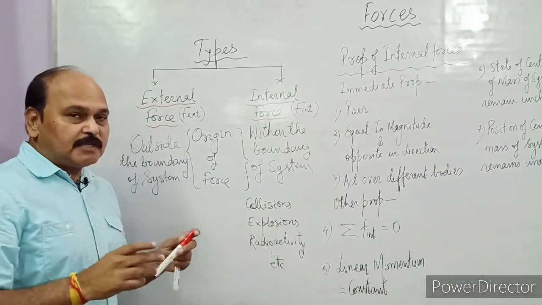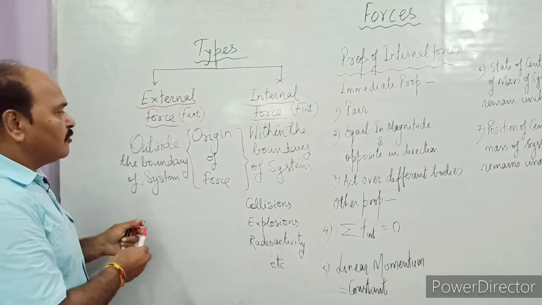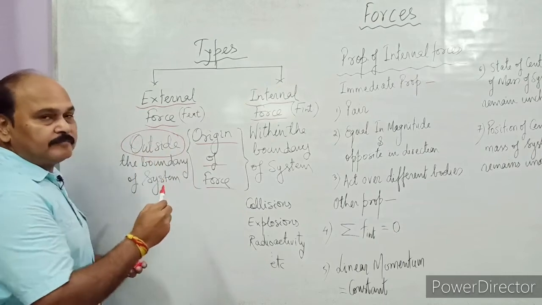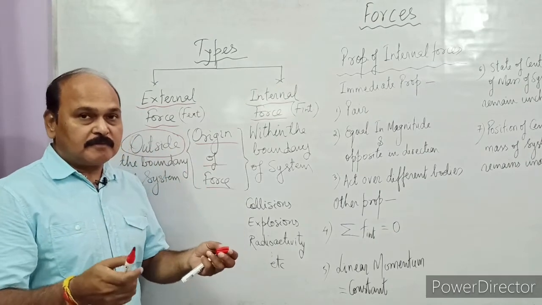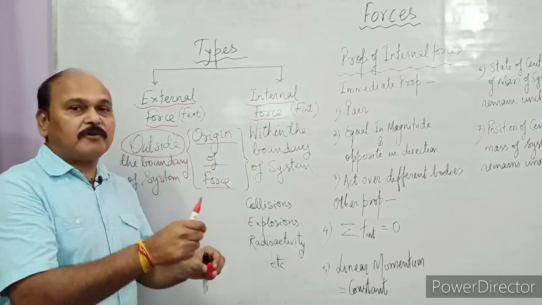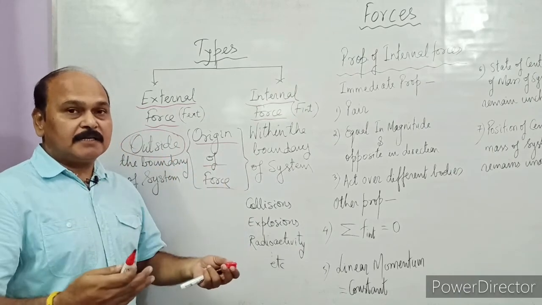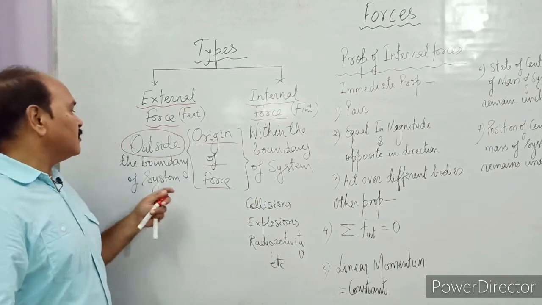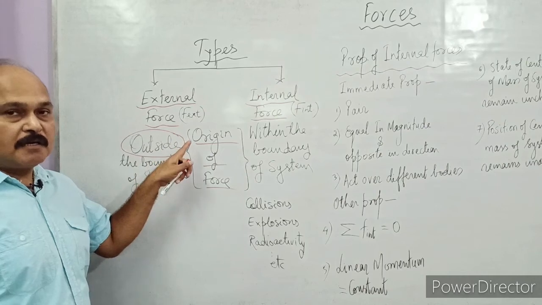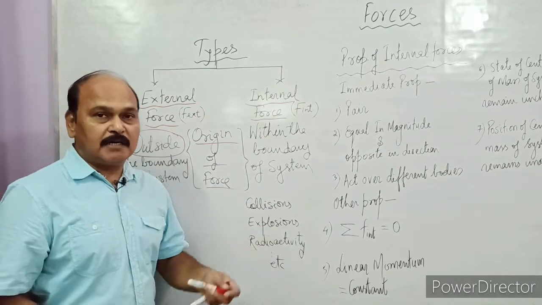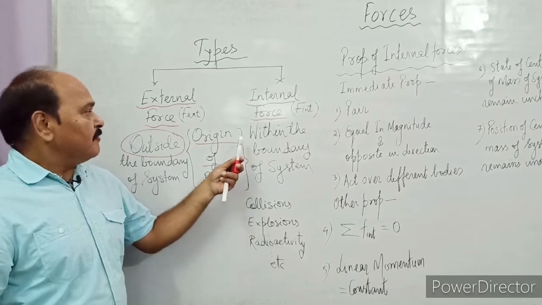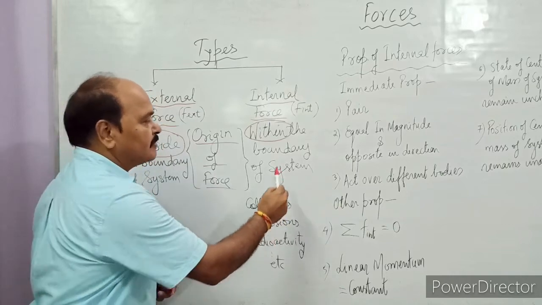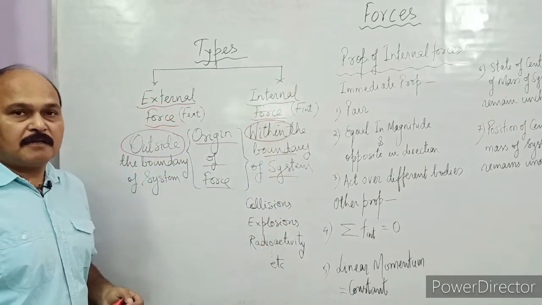Well, a force is said to be external when the origin of the force lies outside the boundary of the system. If the origin of the force, the point from where the force is originating, lies outside the boundary of the system, then we call the force external. Otherwise it is internal. So what is this otherwise? When the origin of the force lies within the boundary of the system, the force is called internal.